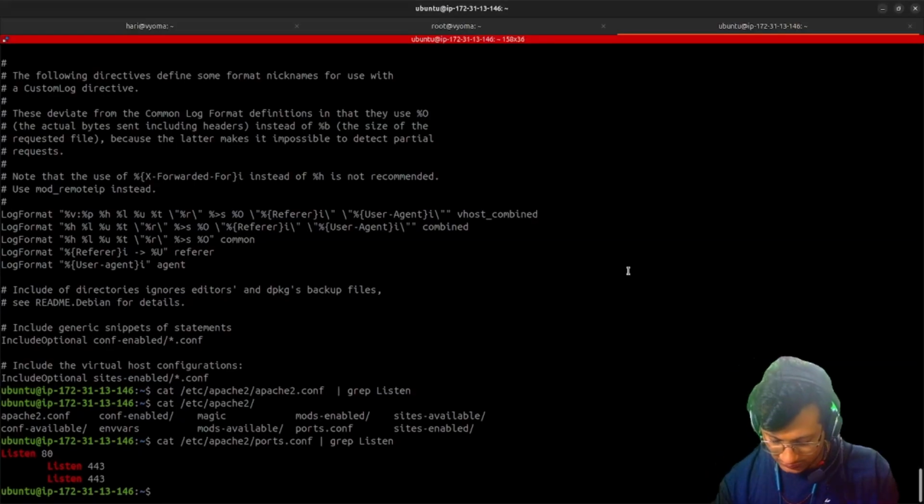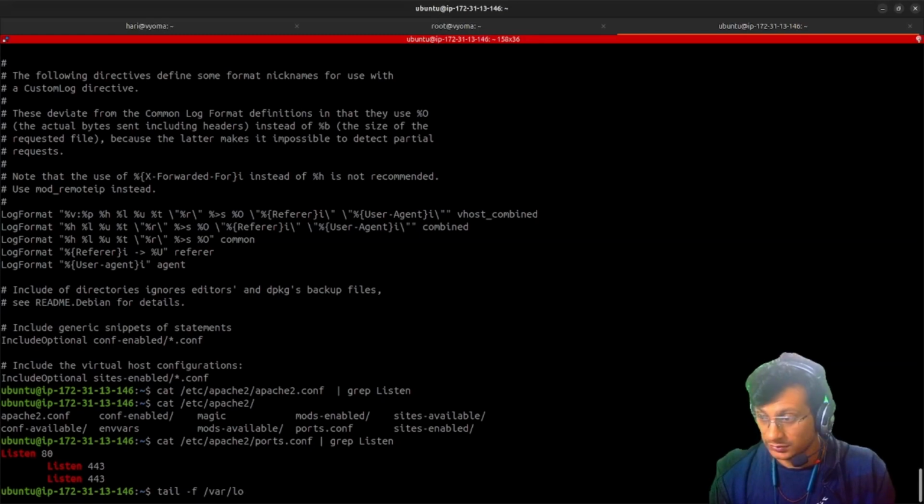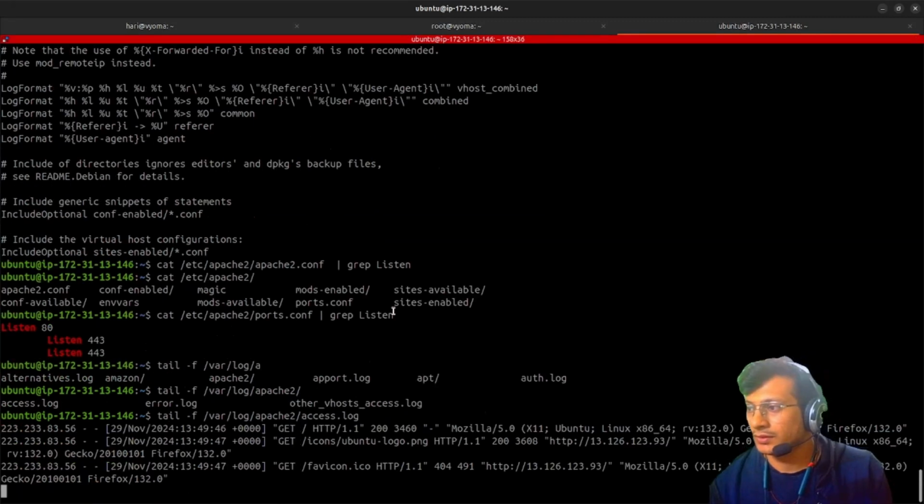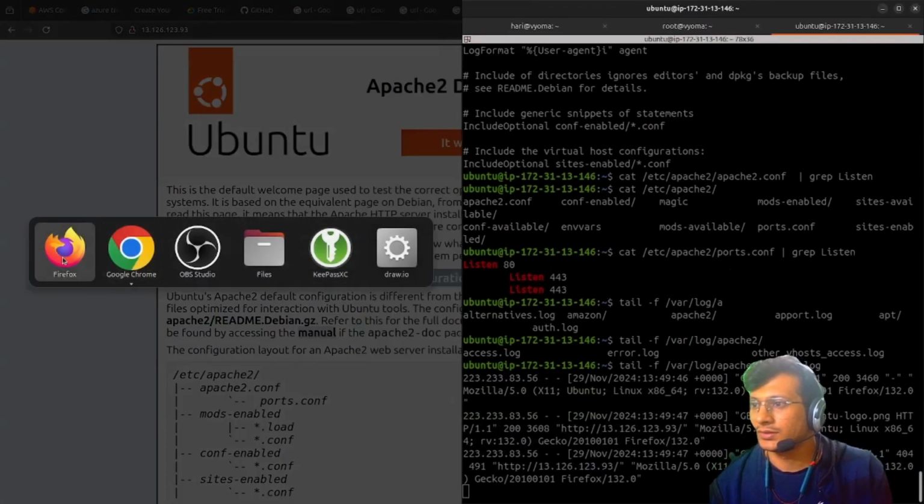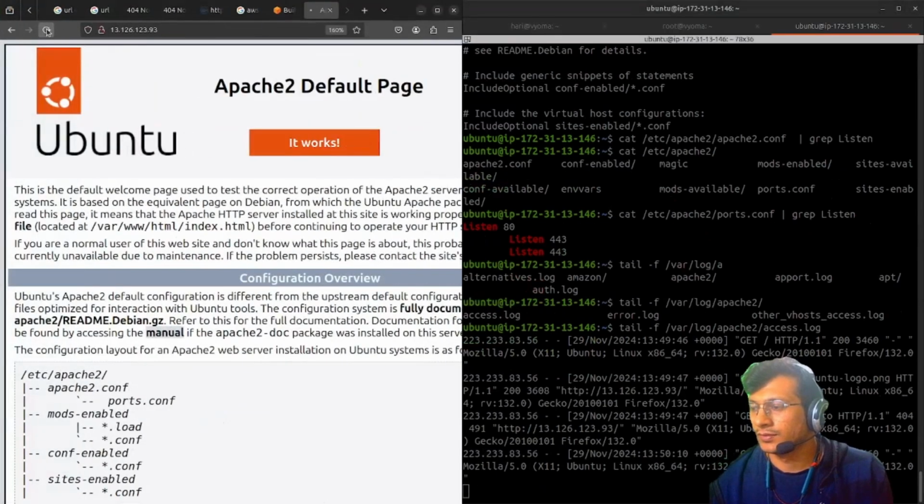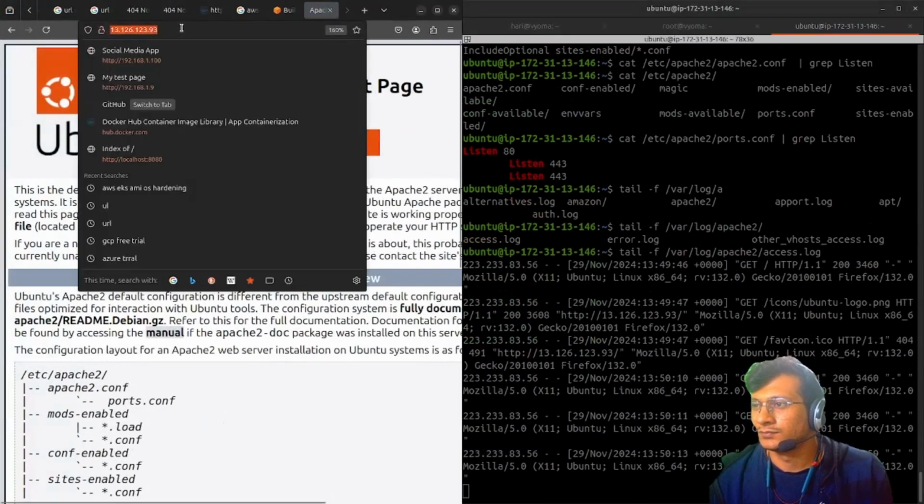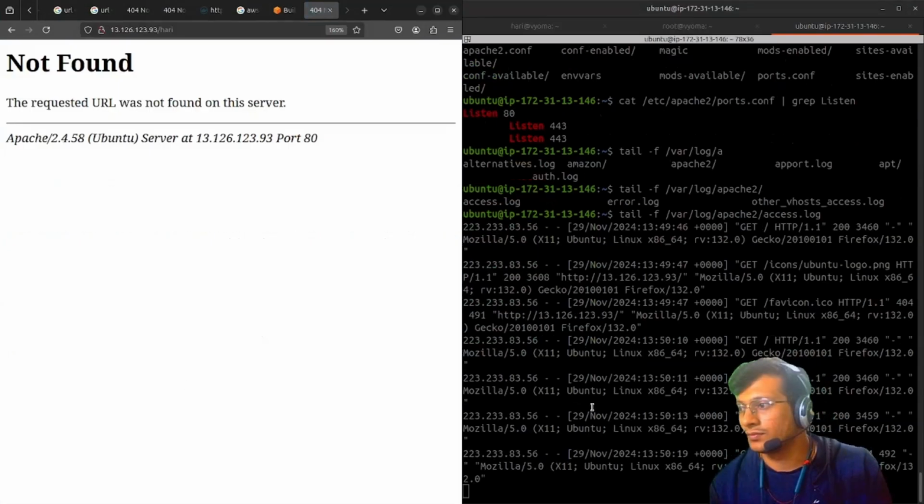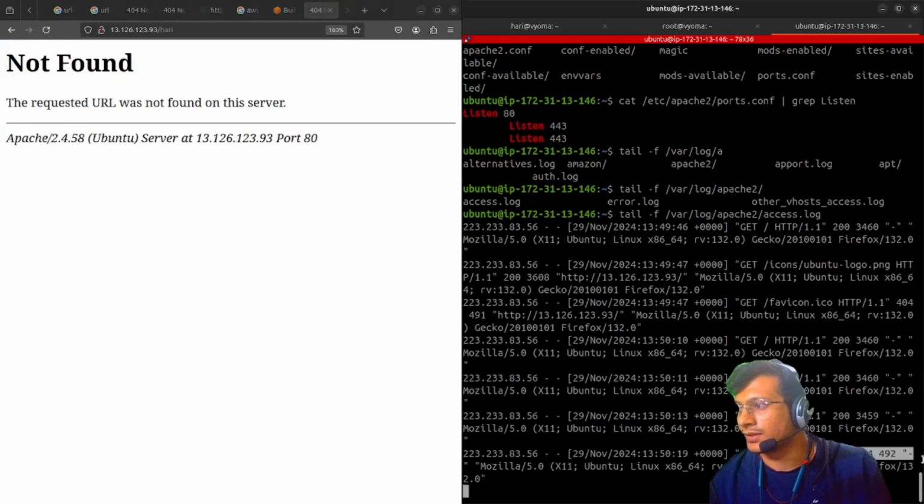In fact, we can check the logs. Okay, tail -f var log apache2 access.log. I'll just keep it like this. Suppose I have to check a path that is not found. Okay, here also you can find this particular path is not found. So this is how you can set it up.